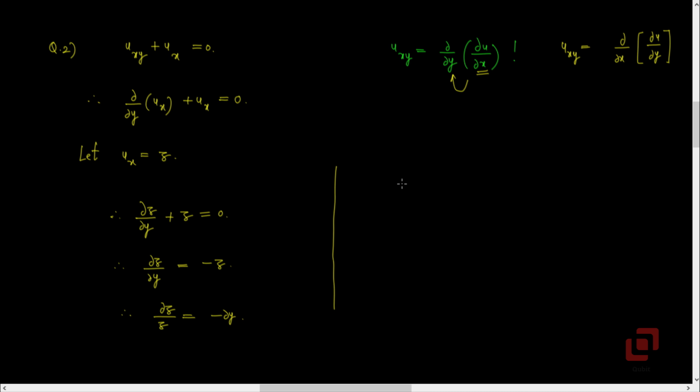We now integrate both sides, which gives us log z = −y + c1(x).